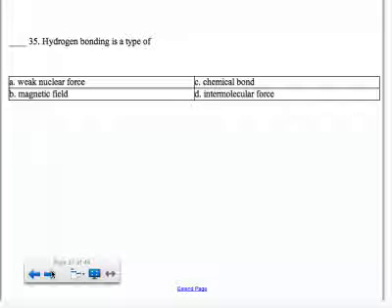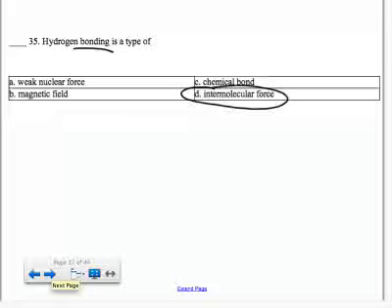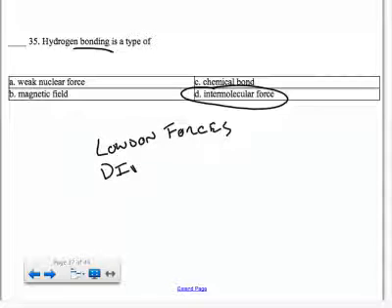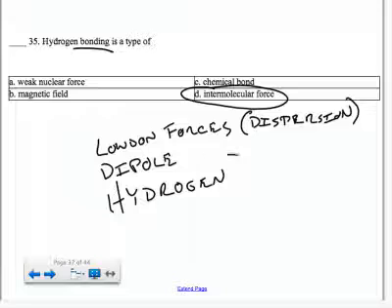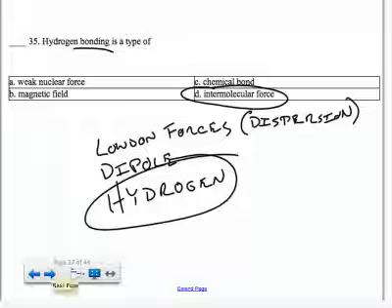Okay, hydrogen bonding. The name is a little misleading because it's technically not a chemical bond. It's what's called an intermolecular force. Okay, London forces, dipole interaction, and hydrogen bonding are the major types of intermolecular forces. And this is also called dispersion, the London forces. So just know what those are. And if you saw, for example, hydrogen bonding in a diagram, you need to know that it's an intermolecular force.